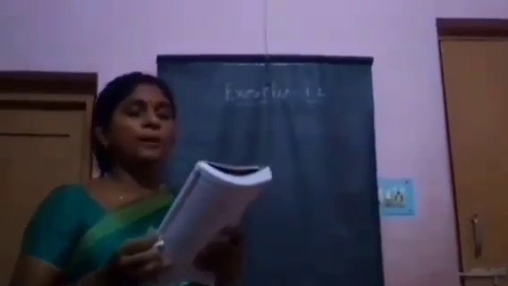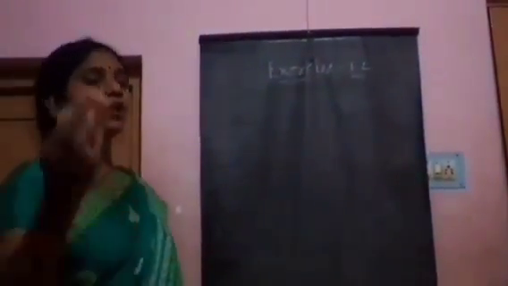Next, exercise 1.2, first Roman. Express each of the following numbers as a product of its prime factors. In this Roman, I will explain only 2 problems. The remaining you practice.